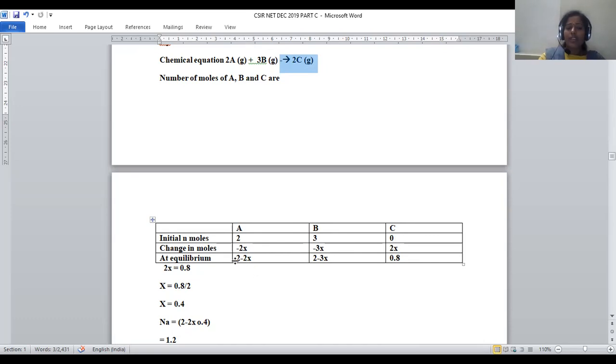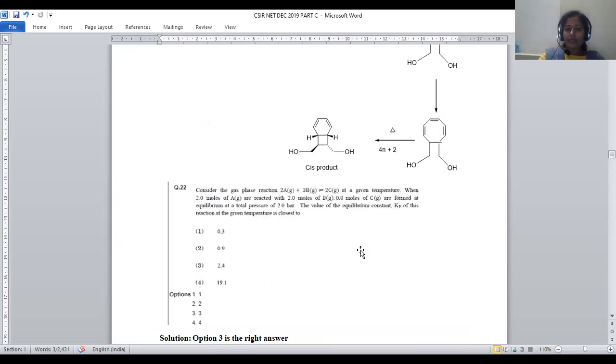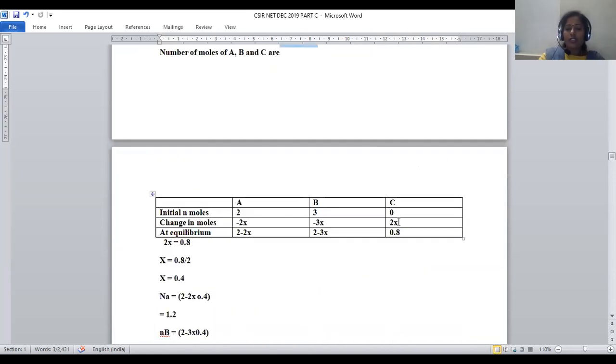At equilibrium, it will be given as 2 minus 2x for A, 2 minus 3x for B, and 0.8 for C. Here, the number of moles of C at equilibrium is 0.8 moles, so it is obvious that 2x is 0.8. Now x becomes 0.4.